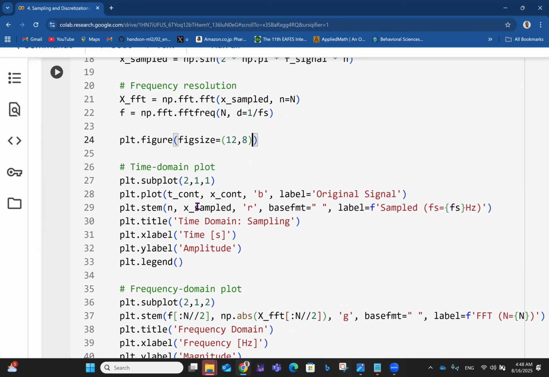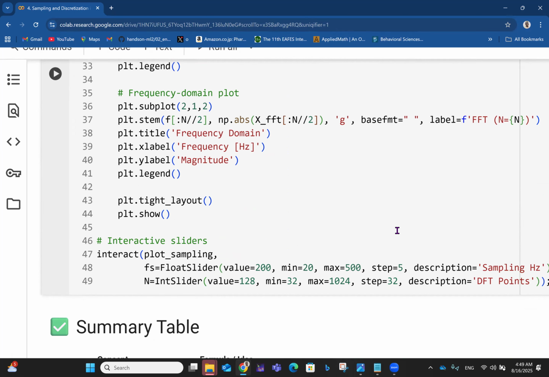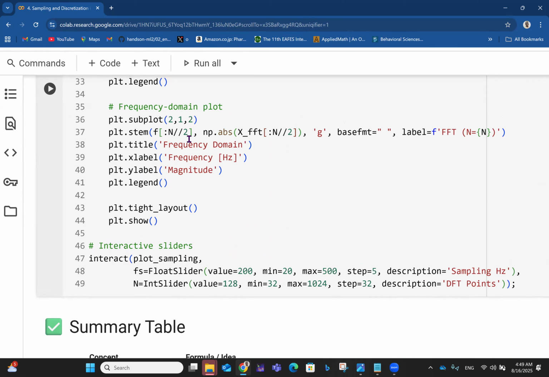And then we get a time domain plot. The time domain plot is the first thing we have here because we're plotting the continuous value against the continuous time. That's the original signal. But when we come to the frequency domain plot, then we have a bit of something different. Here you are plotting, in the frequency domain plot, everything up to n double slash 2, that's integer division, right? Because we're dealing with just whole numbers. So n double forward slash 2 simply means if you have 11 over 2, you just pick the 5.